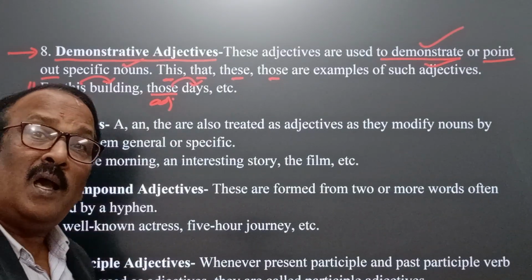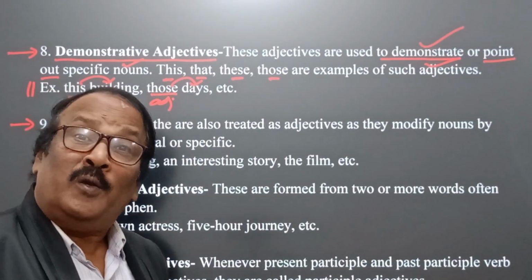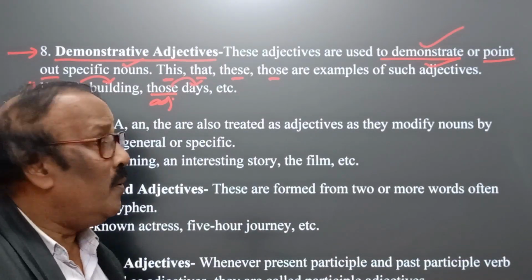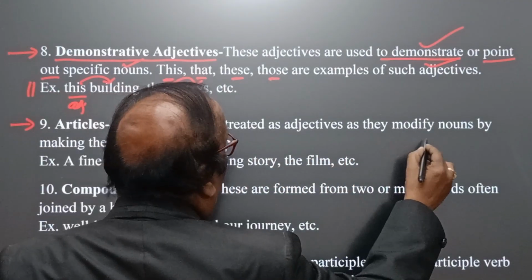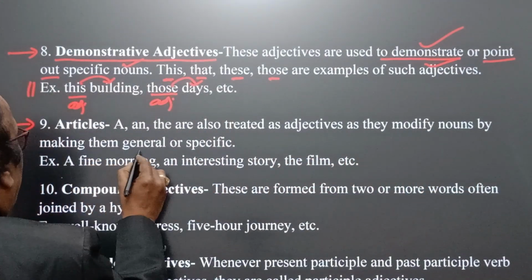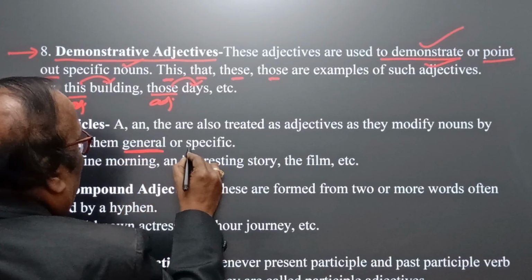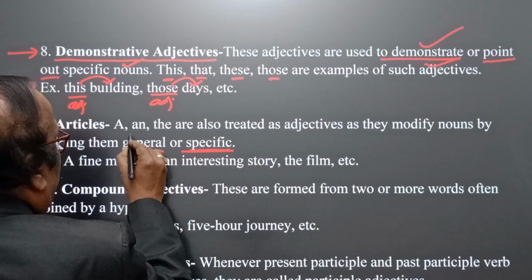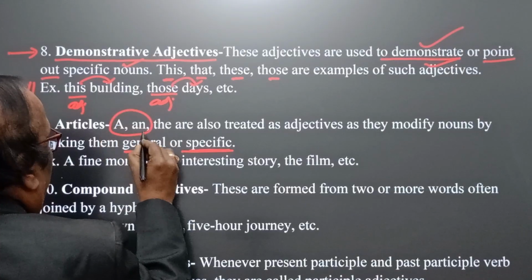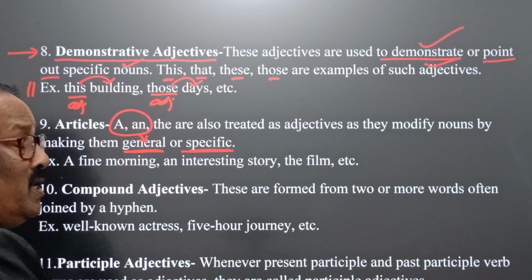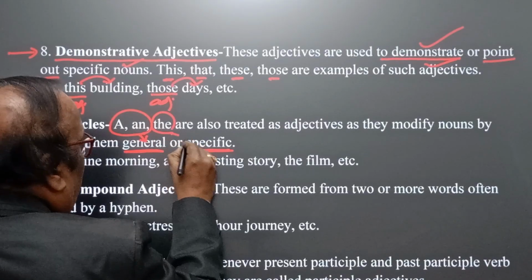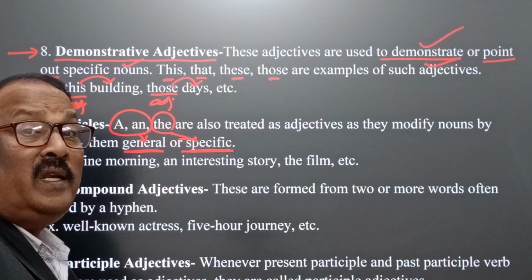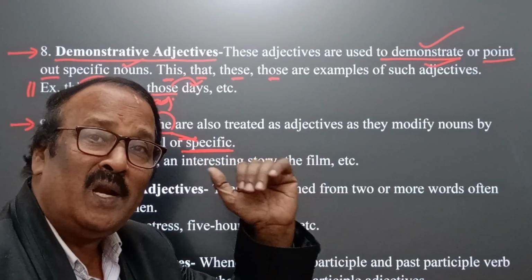Next, now come to point 9. Articles. Articles are also used as adjectives, because they are treated as adjectives as they modify nouns by making them general or specific. Generally a or an is used in a general sense, and the is used to indicate anything in a specific, I mean definite, manner.